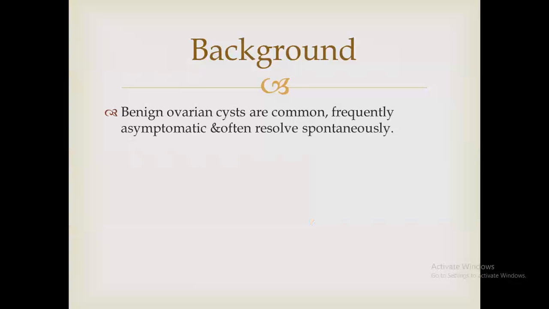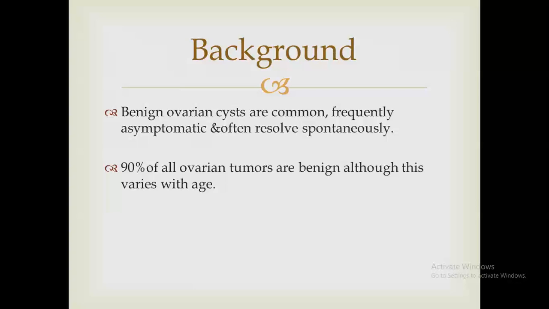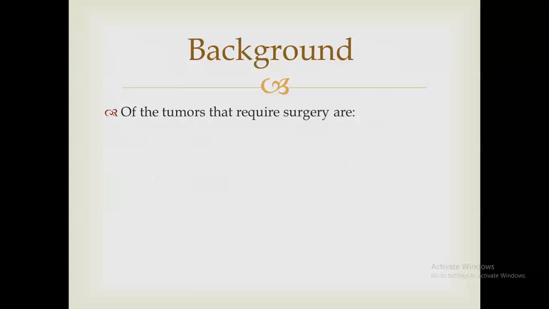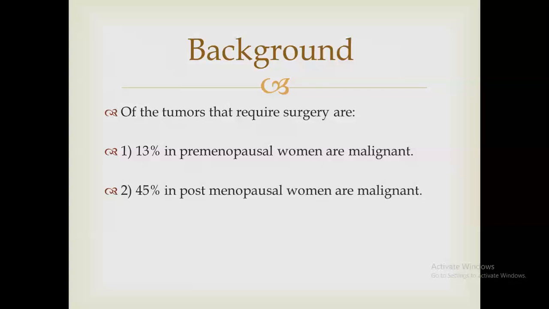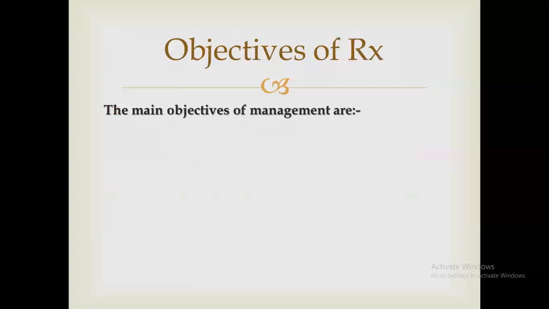Background. Benign ovarian cysts are common, frequently asymptomatic, and often resolve spontaneously. 90% of all ovarian tumors are benign, although this varies with age. Of the tumors that require surgery, 13%, some references say up to 20%, in premenopausal women are malignant. But if we deal with ovarian tumor in postmenopausal women, 1 out of 2 of them are malignant. So the possibility of being malignant increases with age.